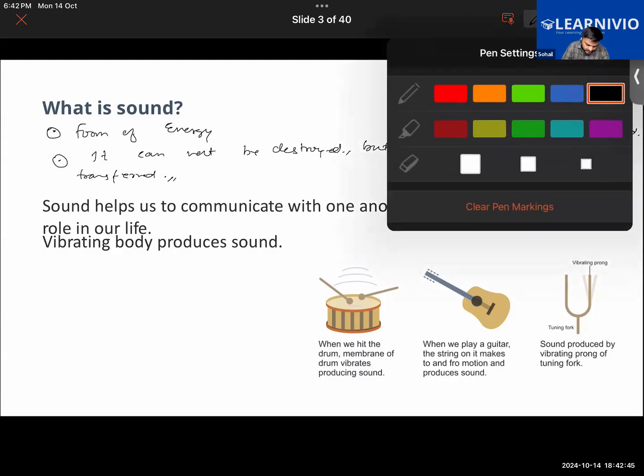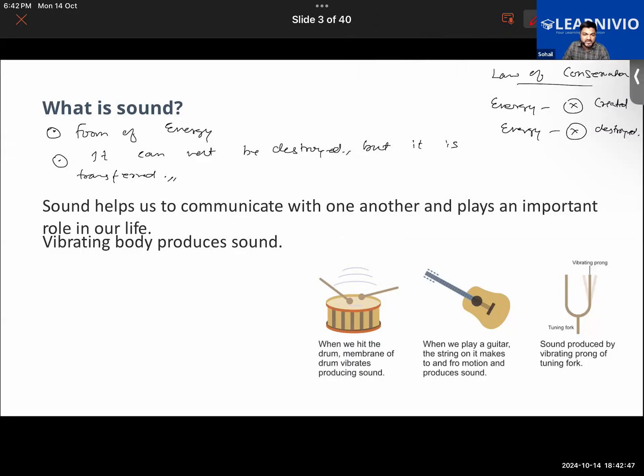And the basic principle of production of sound is that any object that is vibrating will produce sound. Due to the vibration of the body, sound is produced. So let us understand this further in detail.